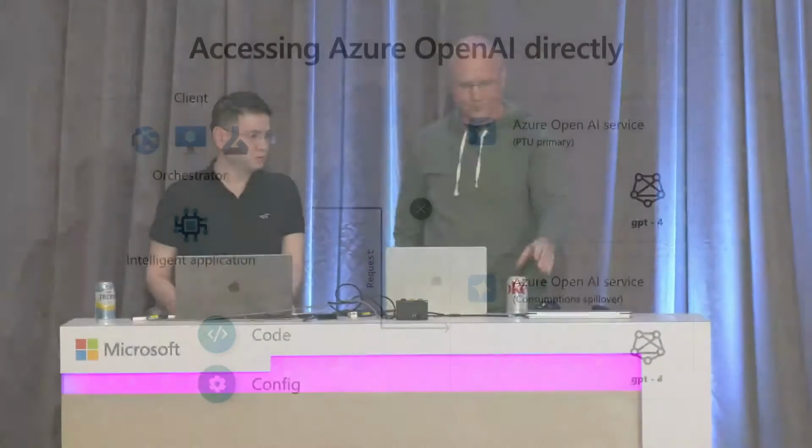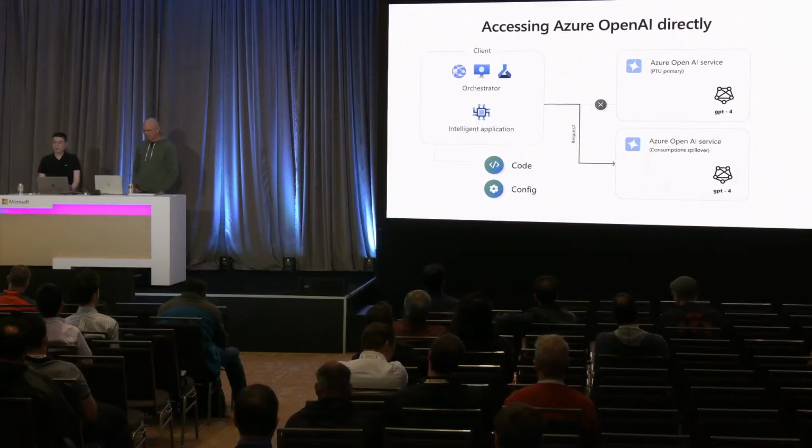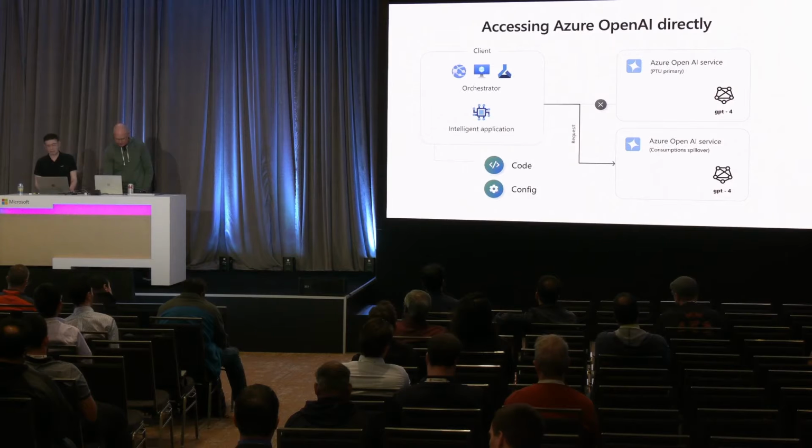Again, you need to figure it out, because at some point you want to move to the original one because that's a PTU, whereas the second one is just pay as you go. So there are challenges with it, and you need to, at times, bring code and configuration changes on your client application or the orchestrator, which is definitely not something that you would like to do on an operational or production basis.